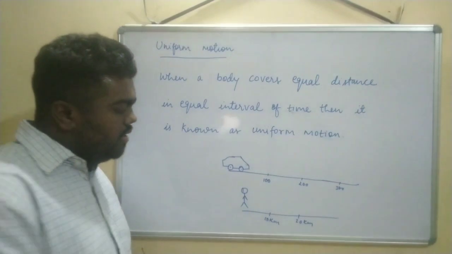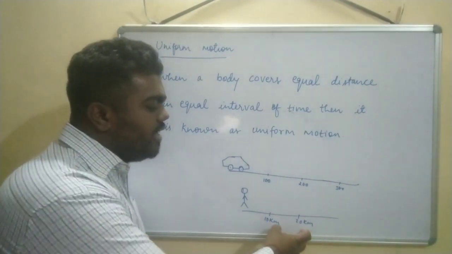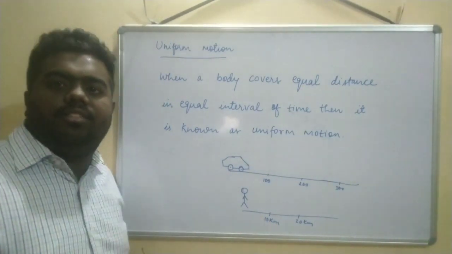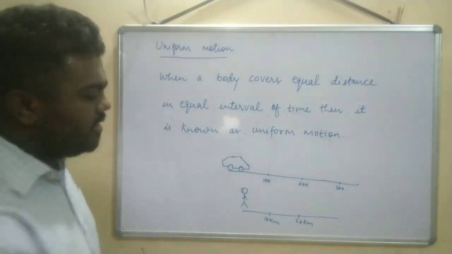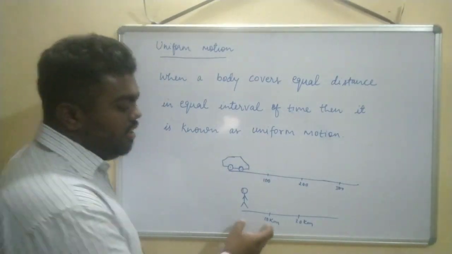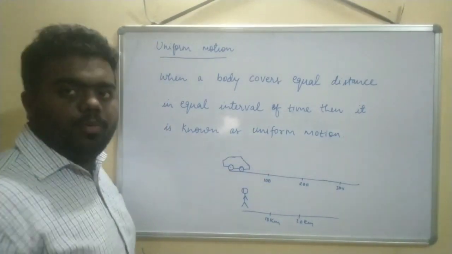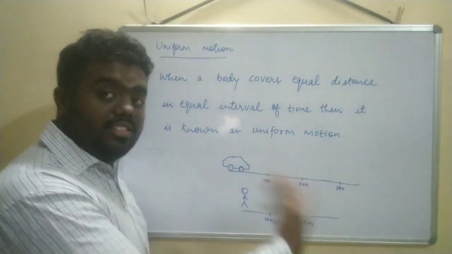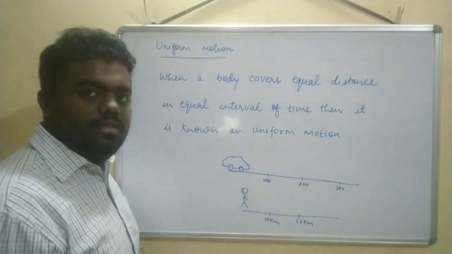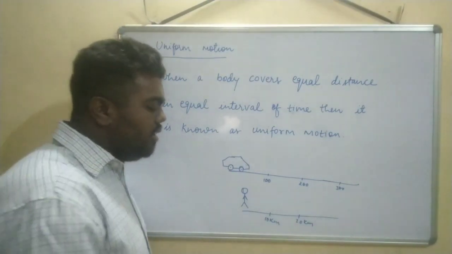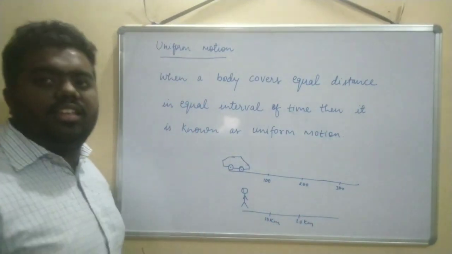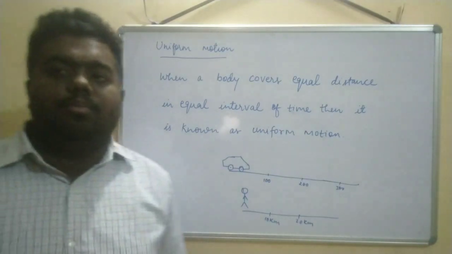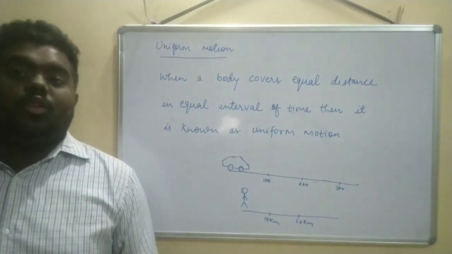So this is equal distance in equal interval of time. Distance is 10 kilometers, 10 kilometers, 10 kilometers, and the time is 1 hour, here also 1 hour, then next 1 hour, like this. So equal distances in equal interval of time is known as uniform motion.